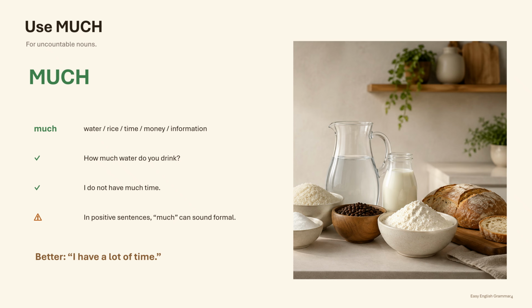We use much with uncountable nouns. Uncountable nouns are things that we do not normally count as separate units. Some common examples are water, rice, time, money, coffee, traffic, information, and advice. For example, we can ask, how much water do you drink every day? Water is uncountable, so we use much. We can also say, I do not have much time. This is a negative sentence, and much sounds completely natural here.